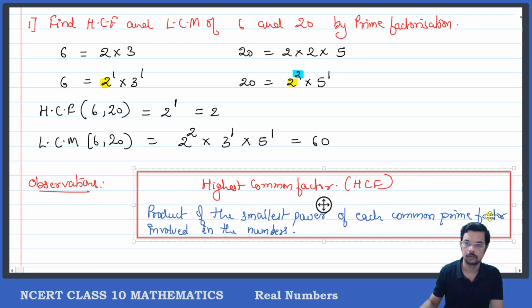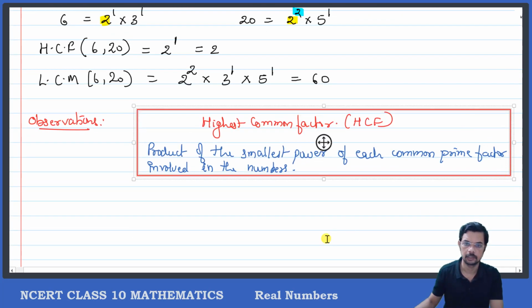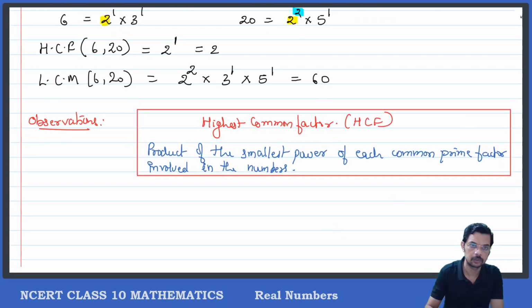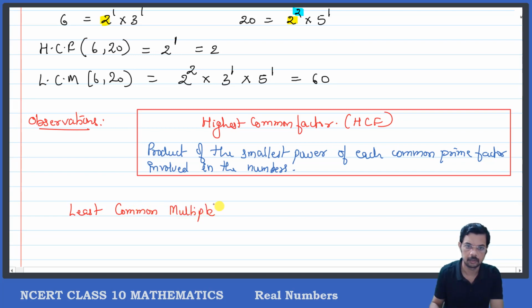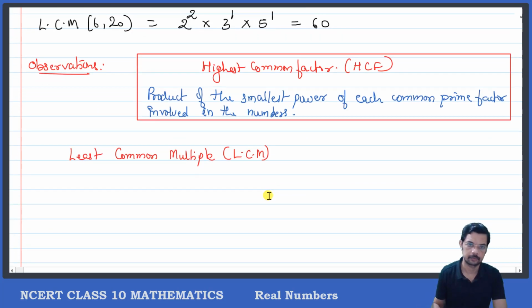Okay, now what is the least common multiple? Least common multiple. How is that defined? Short form is LCM. It is the product of the greatest power of all the prime factors.